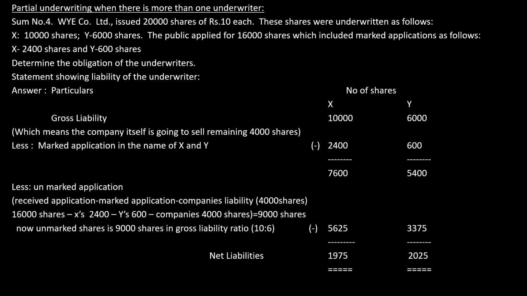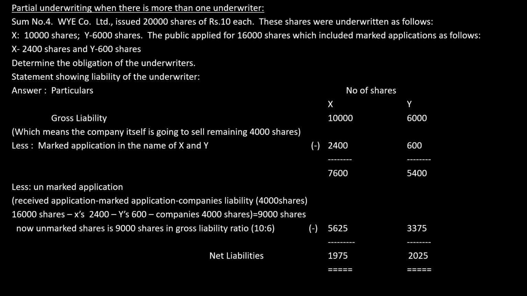Out of this unmarked, the company will take its own liability, the 4,000, which is not given as a guarantee by the underwriter. So out of 13,000, 4,000 is gone. The remainder will be 9,000. Now this 9,000 will be called the real unmarked.